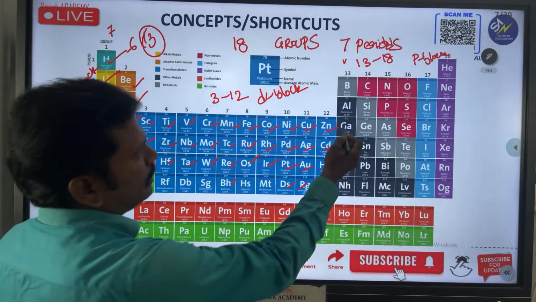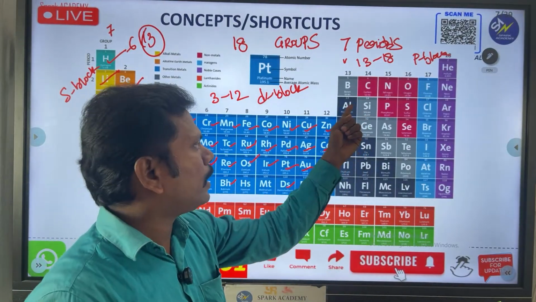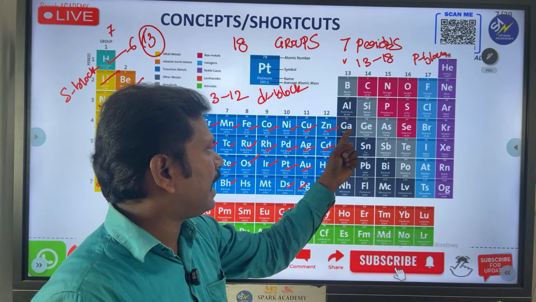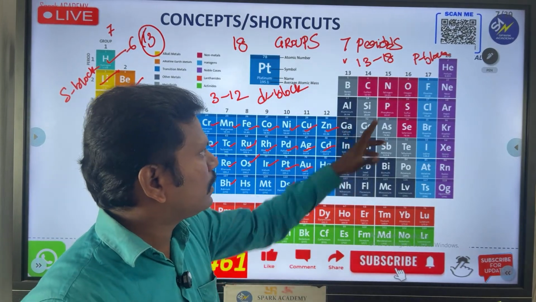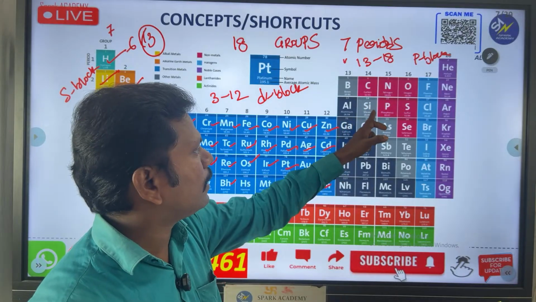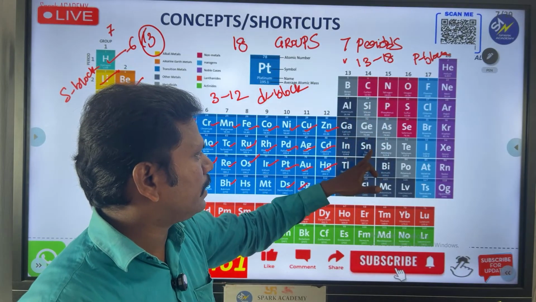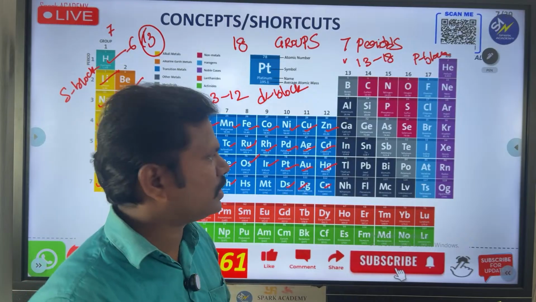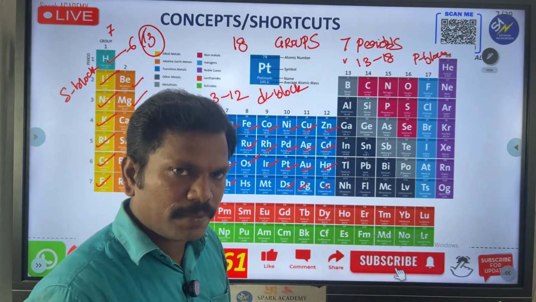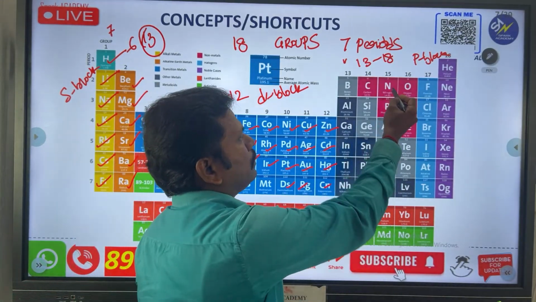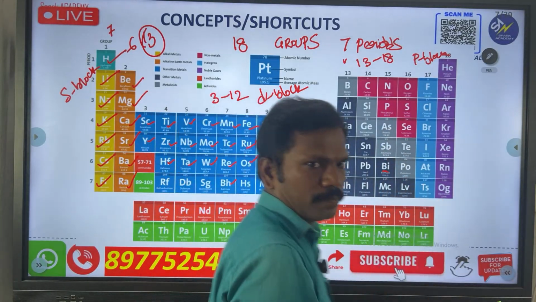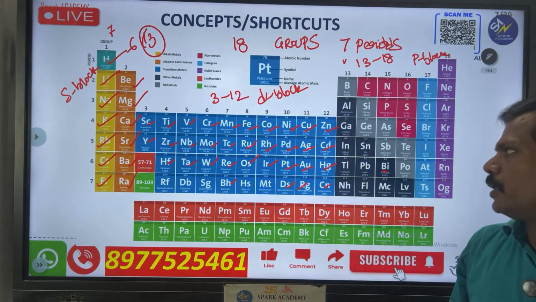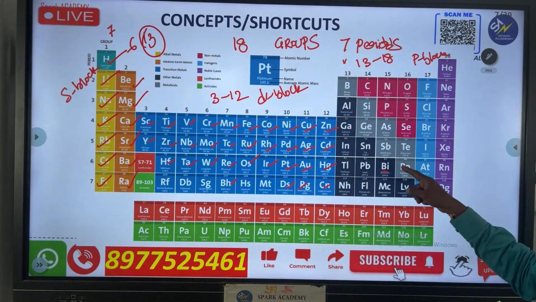Next, go for this. This is the one you have to observe once. Boron, aluminium, gallium, indium, thallium. Then carbon, silicon, germanium, tin and lead. This is very, very important. And nitrogen, phosphorus, arsenic, antimony, bismuth. Okay? All of these are going to be nitrogen, phosphorus, arsenic, antimony, bismuth.